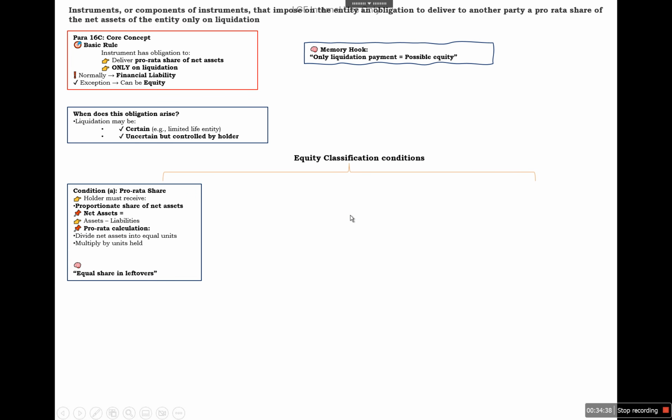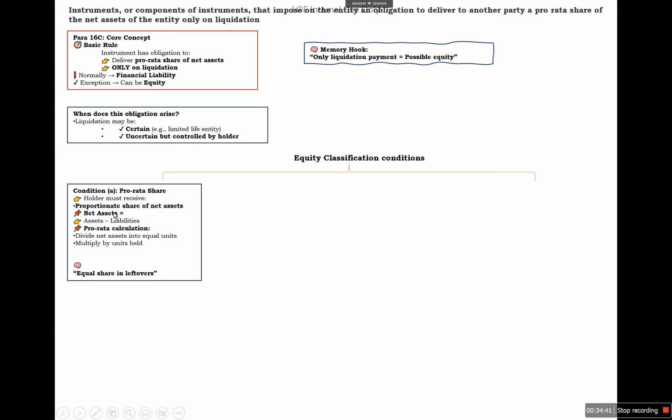Next is if an instrument has an obligation to deliver a pro rata share of net assets only on liquidation. Normally it is called a financial liability, but in exceptions it can be equity also. When does the obligation arise? A liquidation may be certain, for example, a limited life entity, or uncertain but controlled by the holder. So here only the liquidation payment is there, then it may possibly be equity. So we need to check certain conditions.